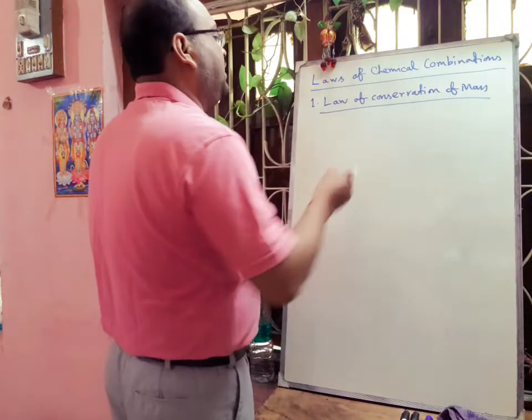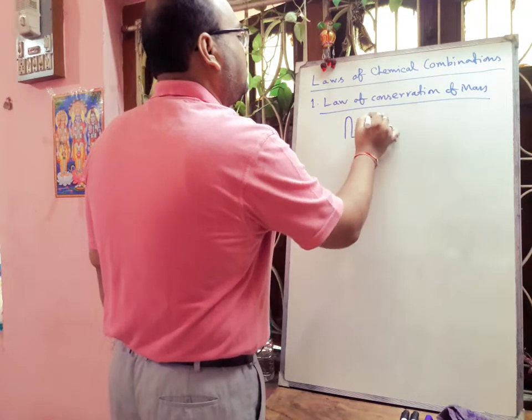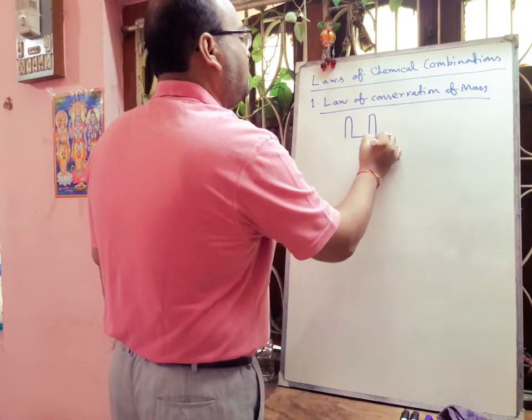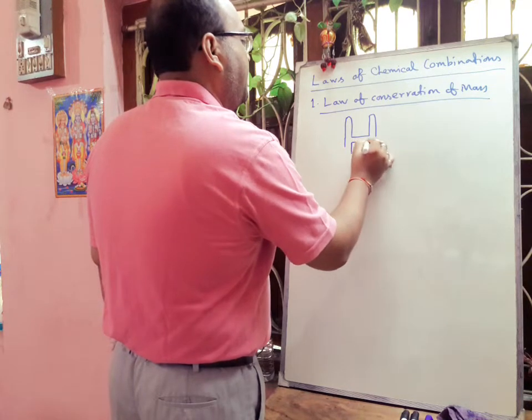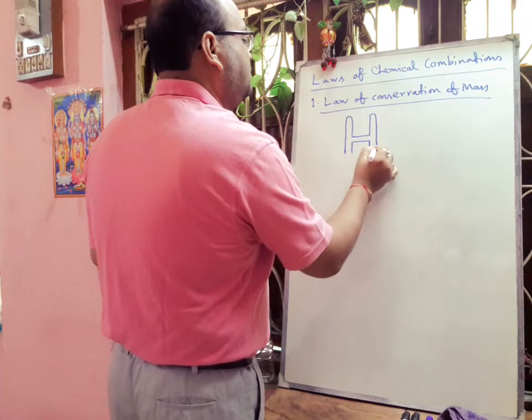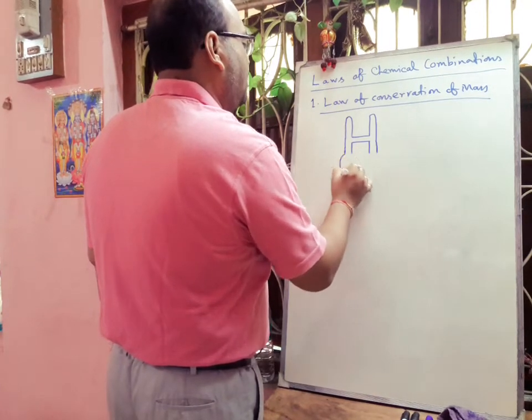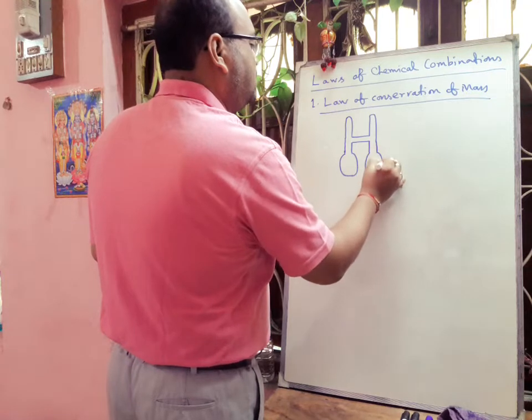The shape of the tube is like H, and in between these two limbs there is one connecting tube by which we can mix the solutions.